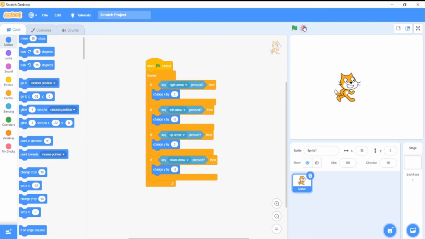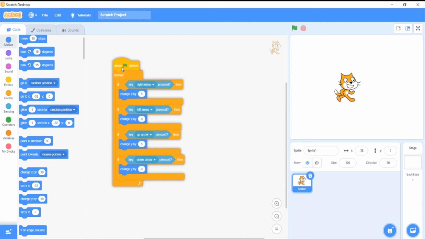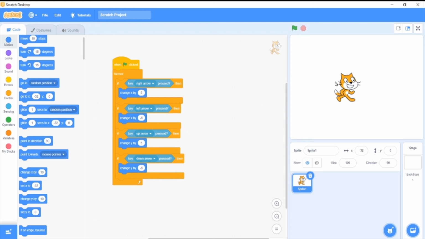Today I have taught you how to make your character move here and there. Now I'm going to teach you about designing your own character. So this is a sprite which we programmed. No, I don't want this sprite. Suppose I want a different kind of sprite. I don't want this cat to be my sprite. Now I want a different character.